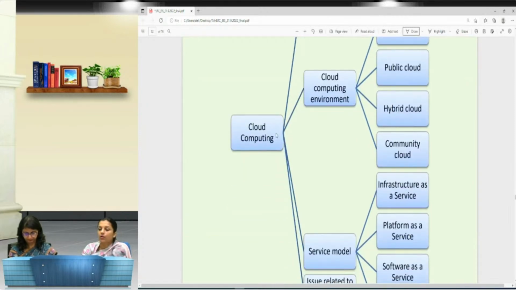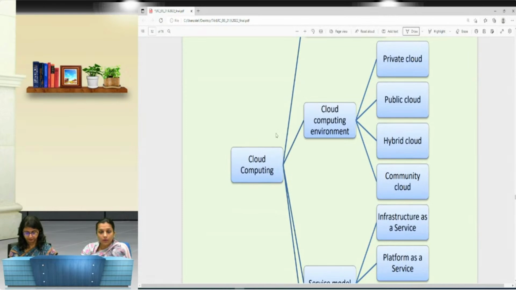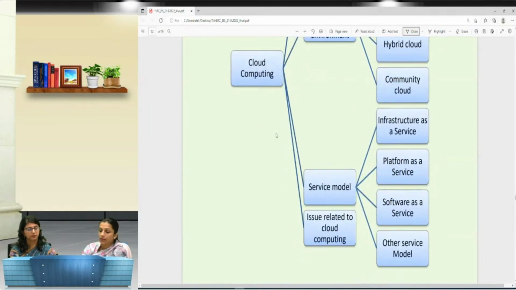And if we talk about the cloud computing environment, we have 4 types of cloud: private cloud, public cloud, hybrid cloud. For each and every cloud, we have the definition, the application, the limitations, and the advantages. So you need to have a thorough understanding of each and every cloud. Then we have the service models of cloud computing, like IaaS, that is infrastructure as a service. Then we have platform as a service, software as a service, and the other service models. Then again, issues related to cloud computing. So it is a broad chart of what is included in your cloud computing.